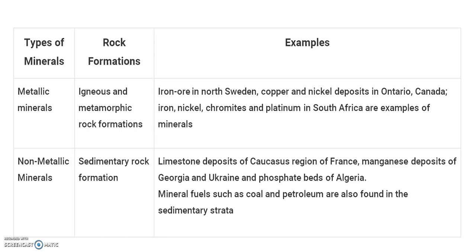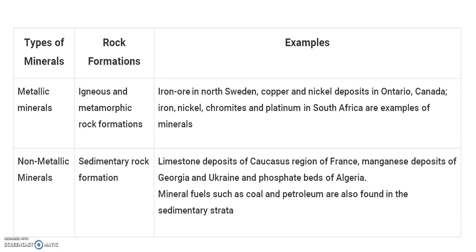There are two types of minerals, as you already know, metallic and non metallic minerals. Metallic minerals are generally found from the igneous and the metamorphic rocks, and non metallic minerals are definitely found from the sedimentary rock formation.